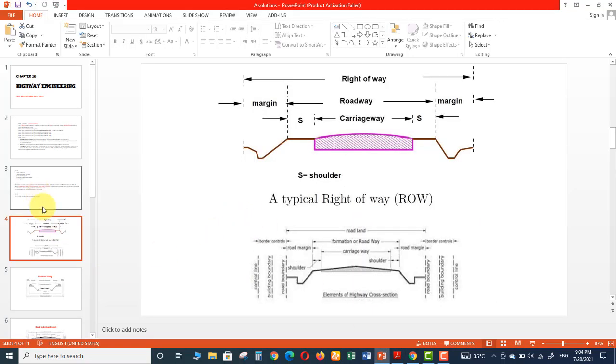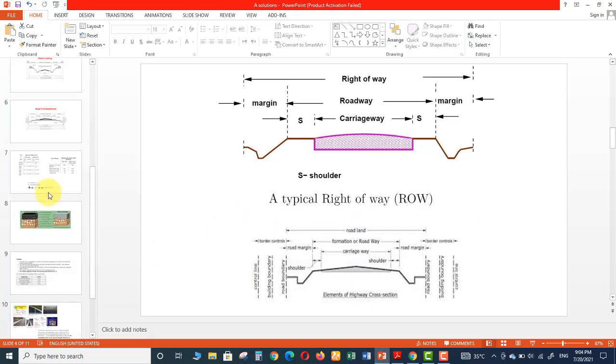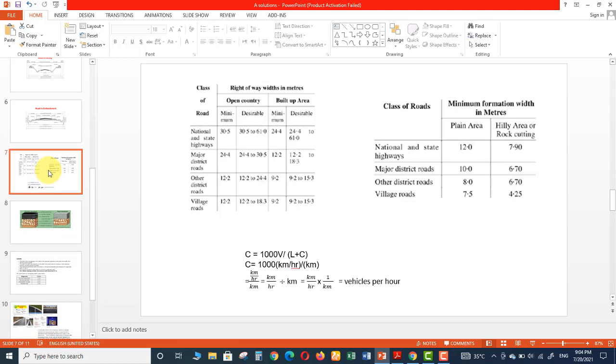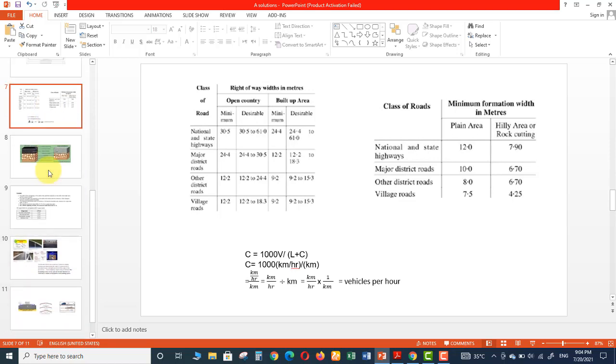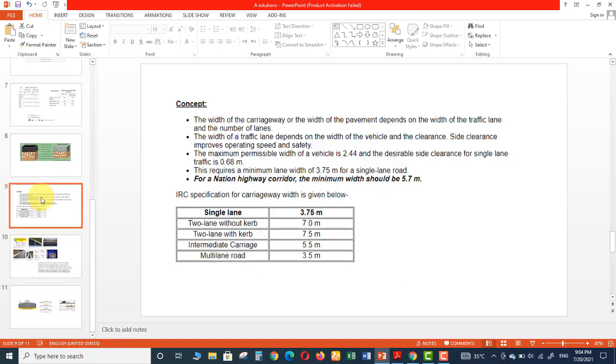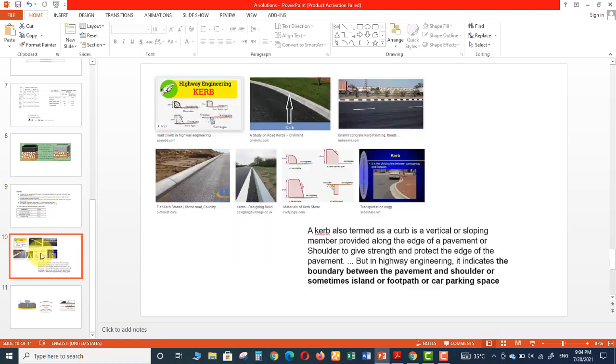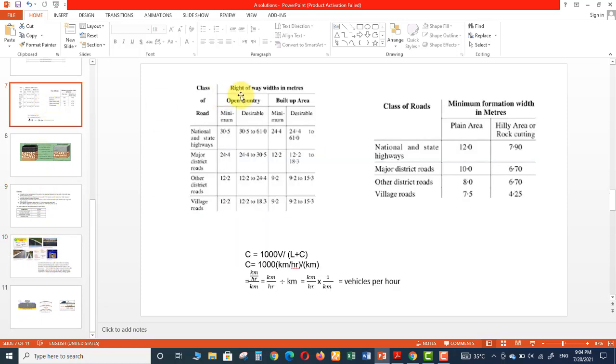Let me see if there is any information related to this. Formation width. Width in right of way, minimum formation width in meters.